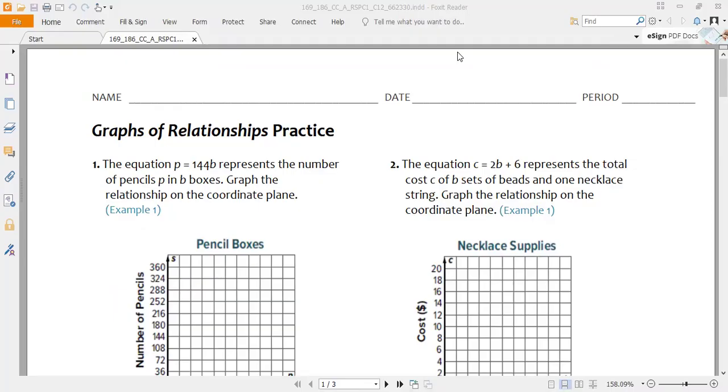Assalamu alaikum. Today we are going to discuss lesson 7.3, and lesson 7.3 is related to graph of relationships.